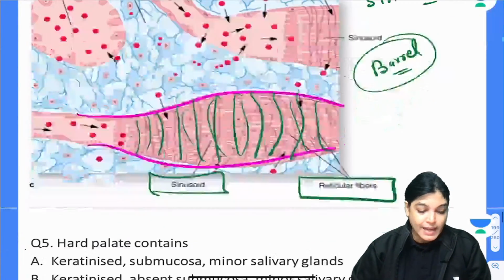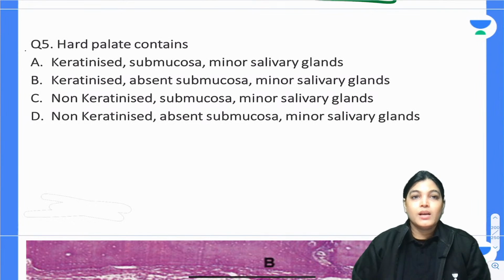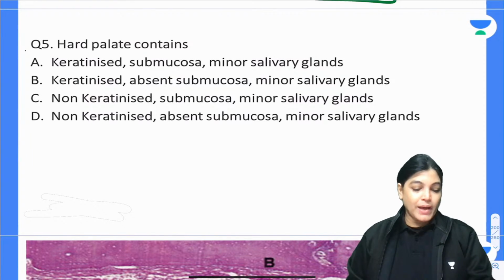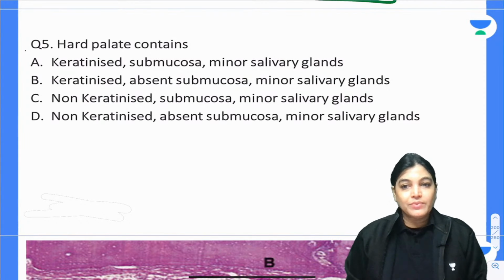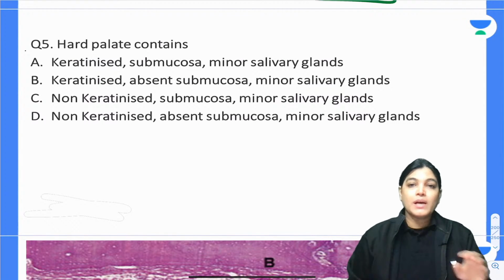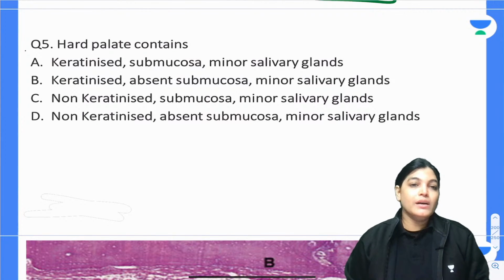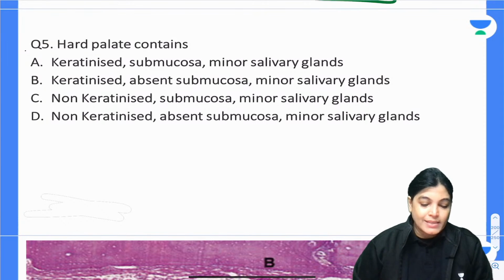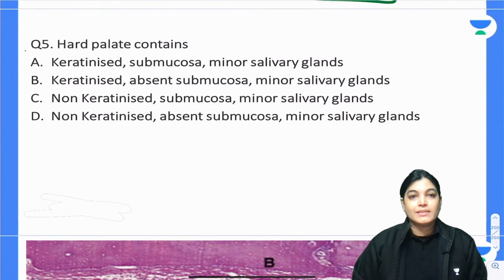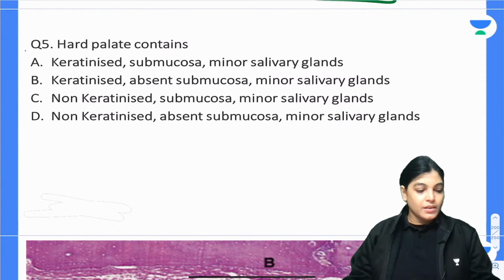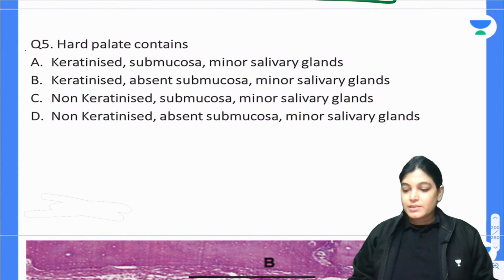Let us move on to the next, question number 5. Hard palate contains, which is the correct answer? This was asked in 2019. Options: keratinized, submucosa present, minor salivary glands; keratinized, submucosa absent, minor salivary glands; non-keratinized, submucosa present, minor salivary glands; or option D, submucosa absent, non-keratinized, minor salivary glands. You have four options and you have to mark the correct answer. Your time starts now.